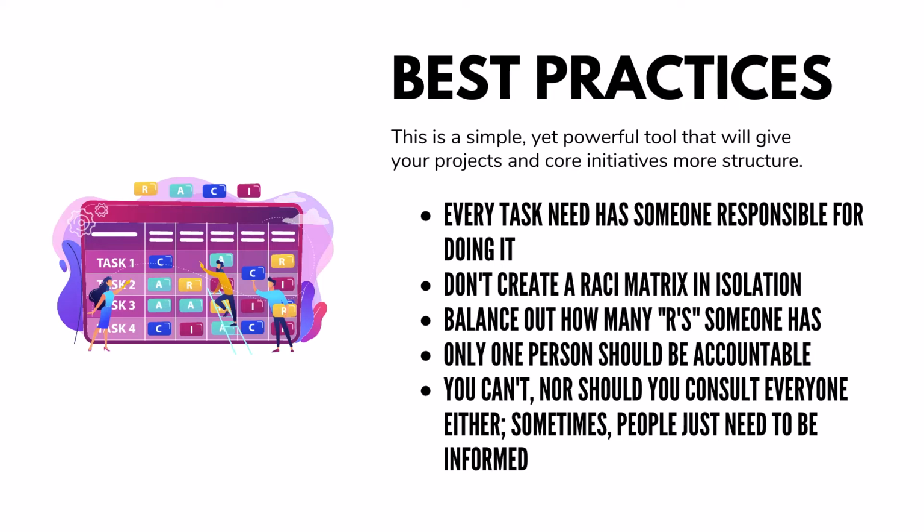If you have a lot of people who are stuck in a certain category, let's look at R's and responsible as an example. You don't want to have somebody who has so many R's. It means they have too much on their plate. Only one person should have an A. One person needs to be accountable. If you've got more than one person accountable, then genuinely no one is accountable.